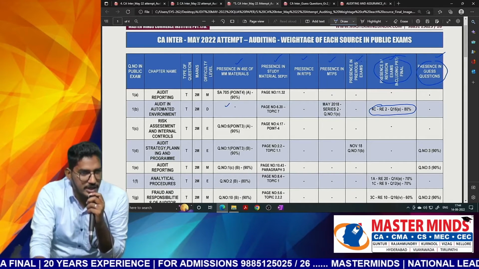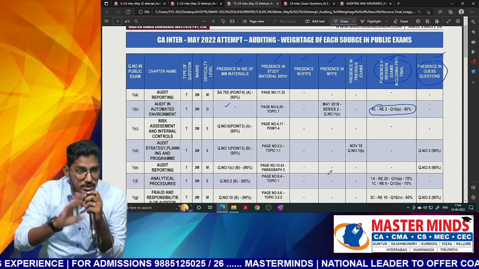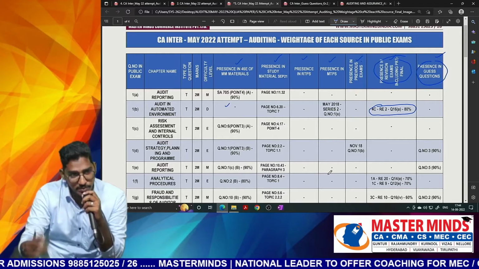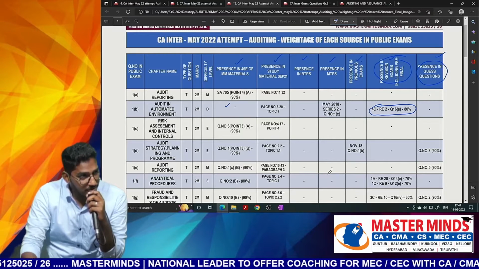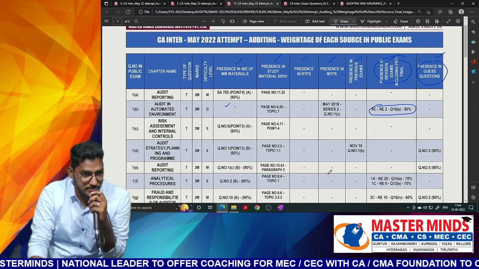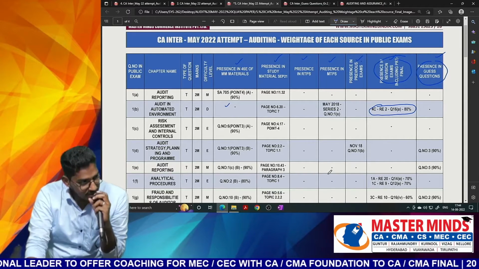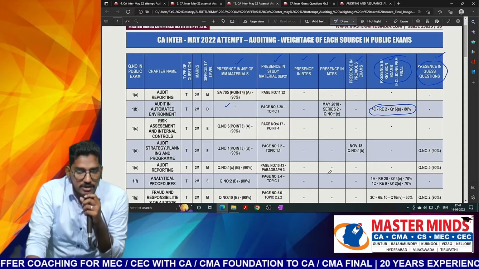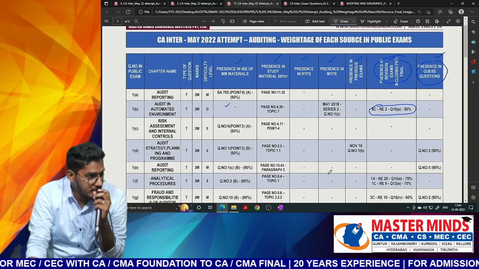For guess questions also we take a lot of effort. We analyze the last year's question papers and recent attempts' question papers. Sometimes our analysis will go even beyond. If in the guess questions we have included something, we will check whether in any of the recent attempts the same question was tested. If we find it, we will remove it. These kinds of analyses from multiple perspectives we do. Then we decide which question should finally go under guess questions.